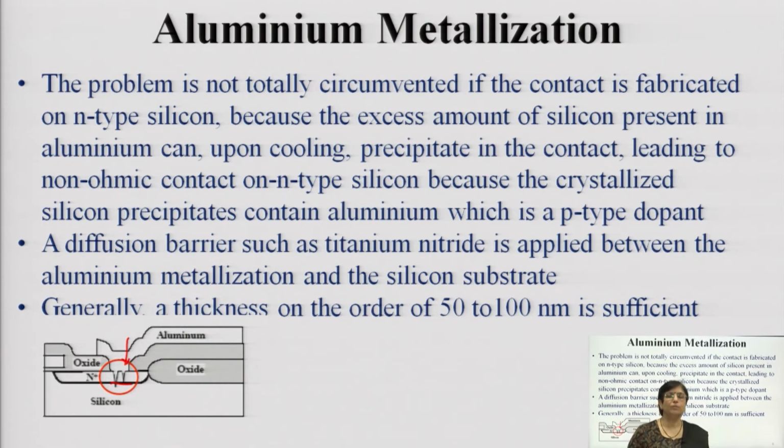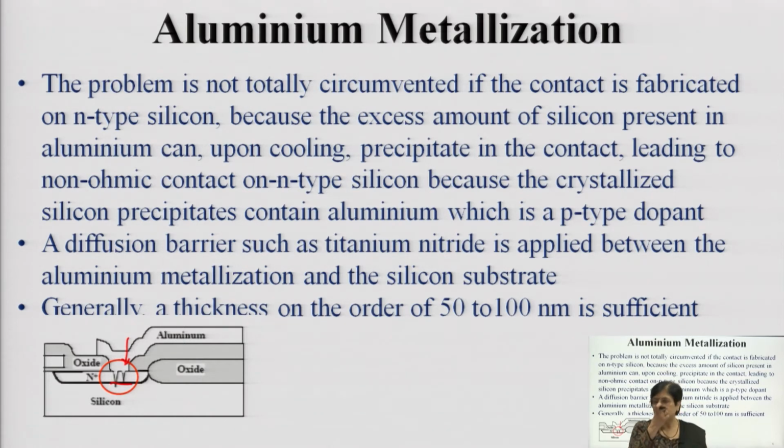The aluminum metallization problem is not totally circumvented if the contact is fabricated on N type silicon, because the excess amount of silicon present in aluminum can precipitate in the contact upon cooling, leading to a non-ohmic contact on N type silicon because of the crystallization.